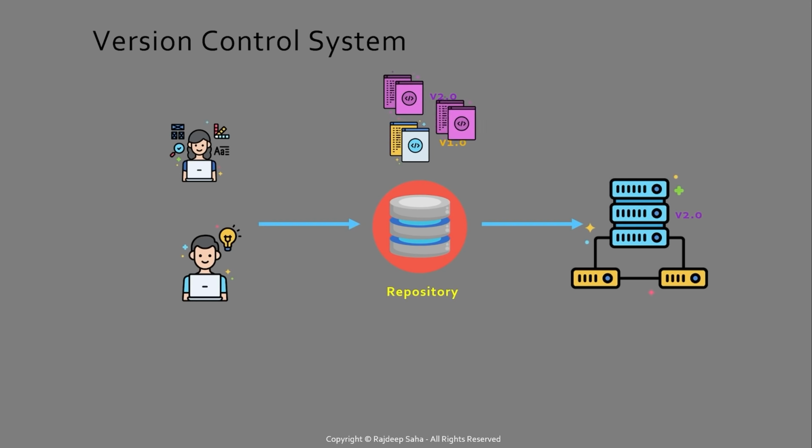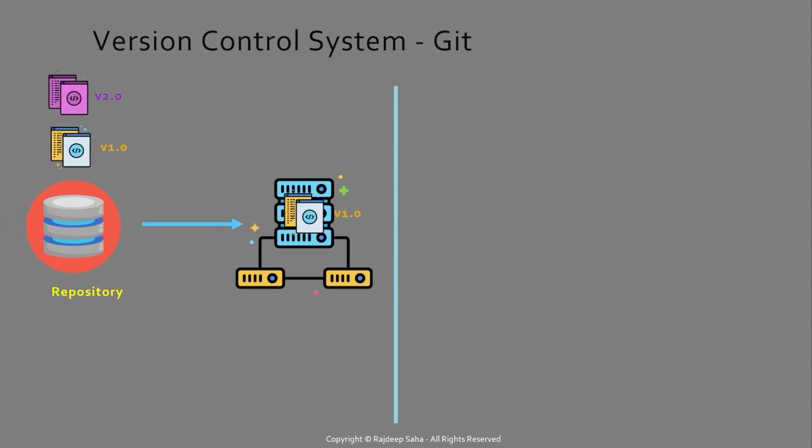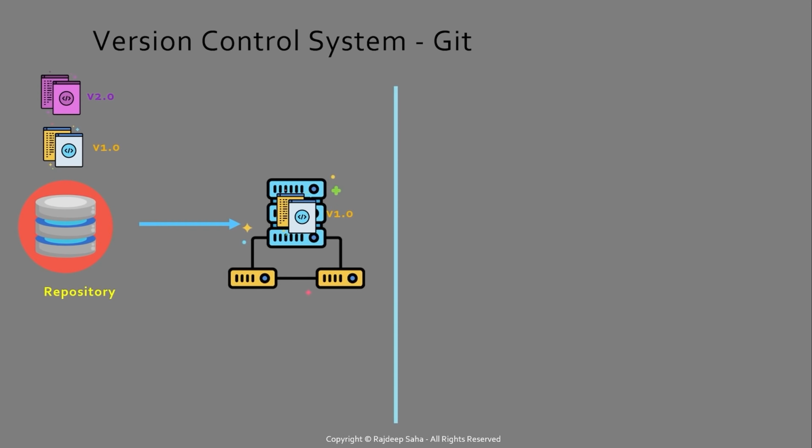And after version 2.0 gets deployed in the server, even if something goes wrong, with a single command or a click, this repository can roll back the code to the previous version. So Git is a version control system, and that's why it was born. So why Git? Because it is distributed.